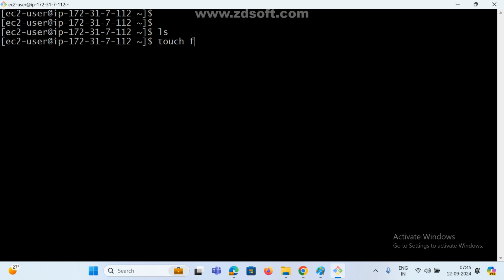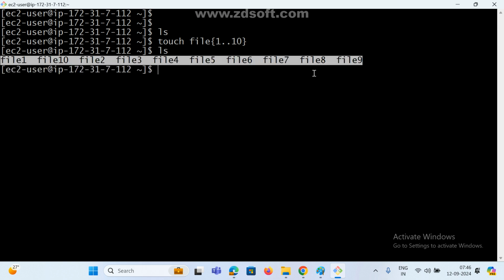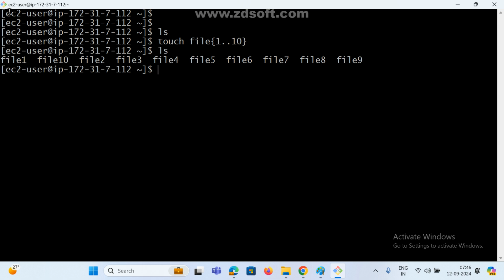I am giving a file name, for example file, one to ten files. Now ls. See here, how many files are created? Ten files created. Now, this is your Linux machine. Your Linux machine is ready. Whatever you want, we can work with.